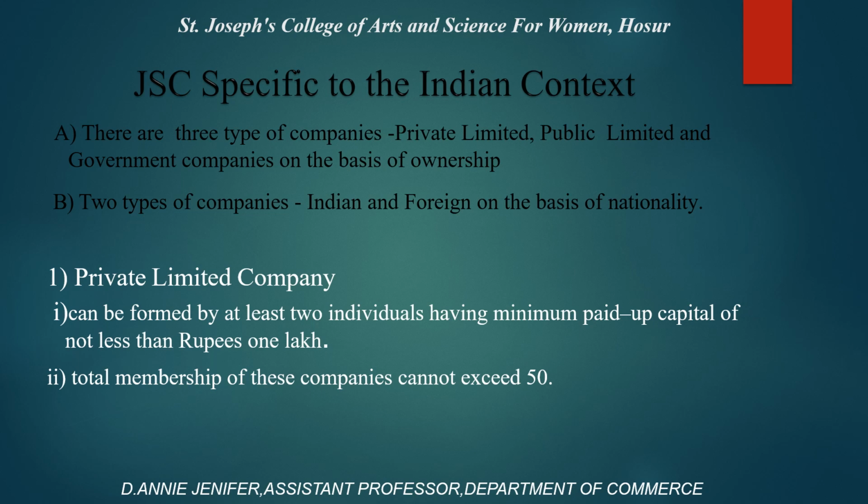Joint stock company, specific to the Indian context. There are 3 types of company on the basis of ownership: private limited company, public limited company, and government company. There are 2 types of company on the basis of nationality: Indian and foreign. A private limited company can be formed by at least 2 individuals having minimum paid up capital of not less than 1 lakh rupees. Total membership of these companies cannot exceed 50.